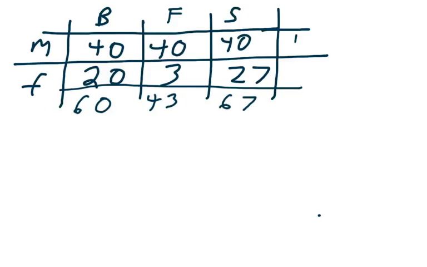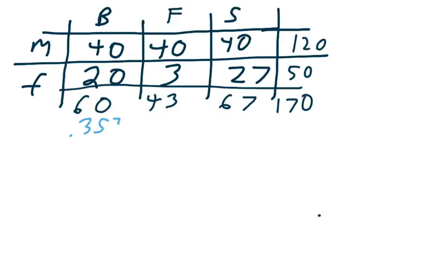We also could have added going this way, which is 120. This way is 50. So we have 170 people total that we took down the information about. Instead of doing this by total number of people, I am going to do it in percentages because everything compares better with percentages.